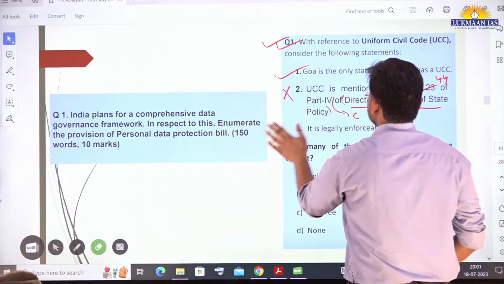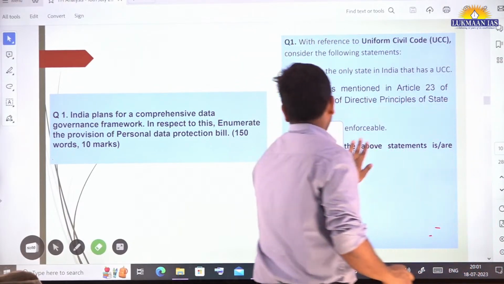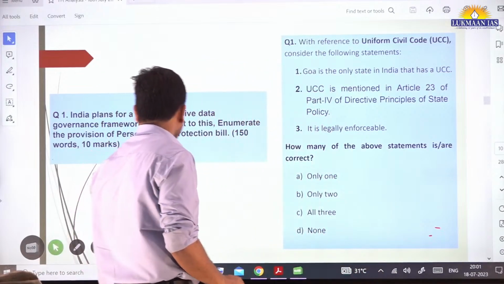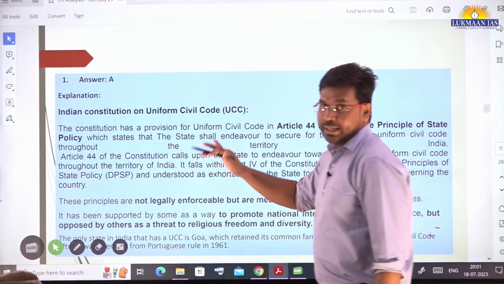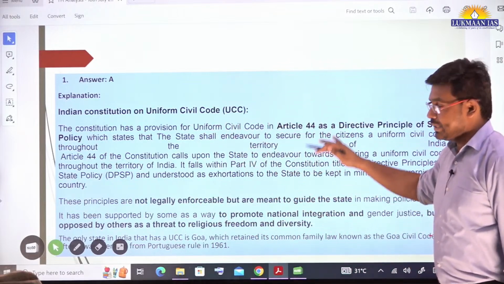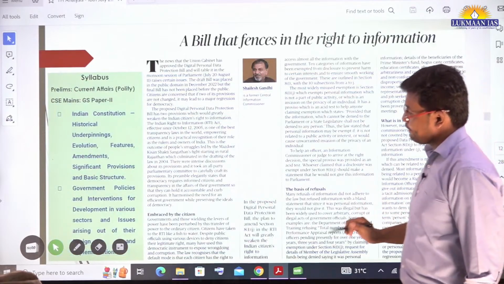You can practice this mains answer question and share it with us. We are going to evaluate your answer and give you back your evaluated copy. The explanation to the prelims question is given over here. Download the PDF and go through the explanation in your free time.